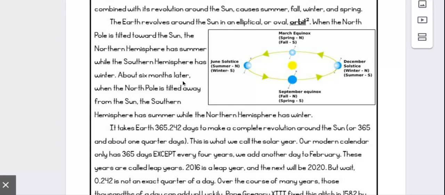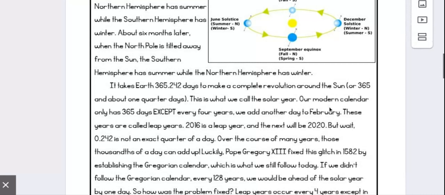About 6 months later, when the North Pole is tilted away from the sun, the southern hemisphere has summer, while the northern hemisphere has winter. It takes the Earth 365 and 242 thousandths of a day to make a complete revolution around the sun, or 365 and about 1/4 days. This is what we call the solar year.